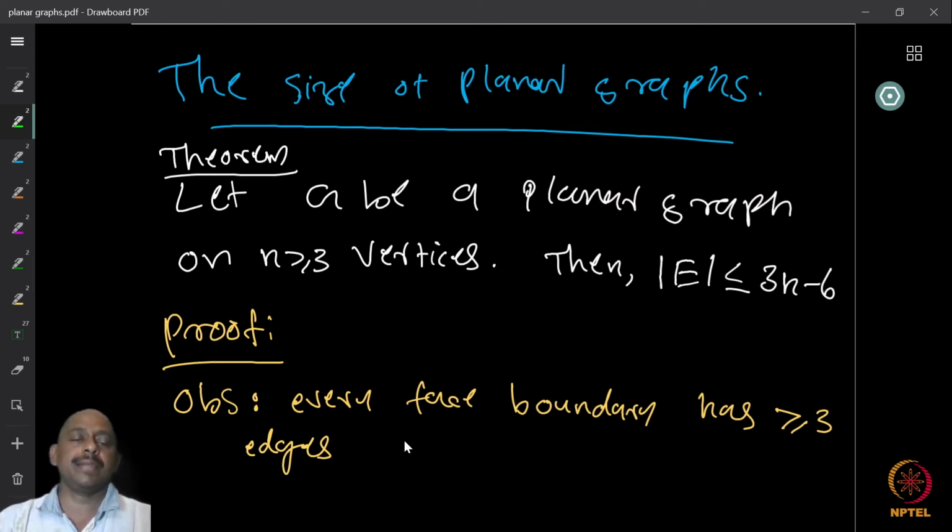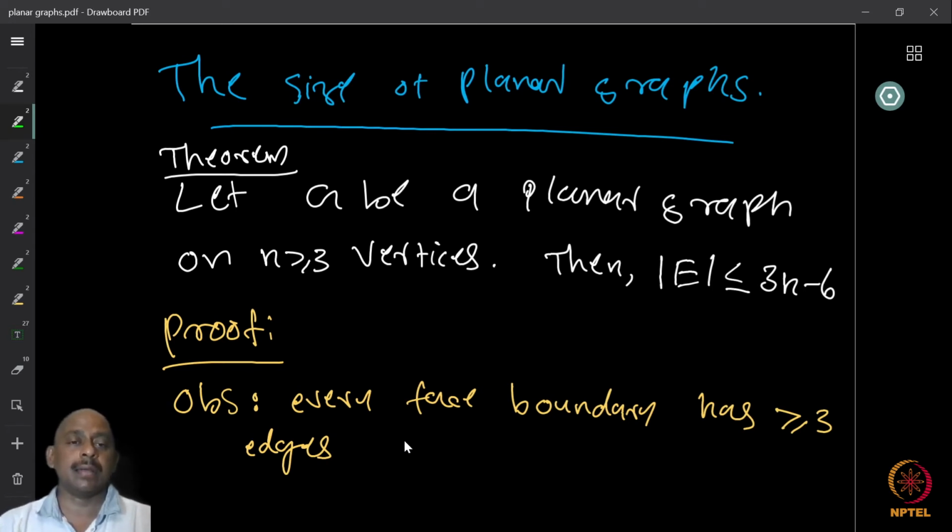Now, using this Euler identity, we can prove several interesting results. It's a very powerful tool actually. And what we are going to do with this first is to prove that planar graphs cannot have too many edges. So if you recall graphs, for example, if you take the complete graph on n vertices, you can have n choose 2 edges, n into n minus 1 by 2. It's close to n square by 2. So you have many edges possible in a graph.